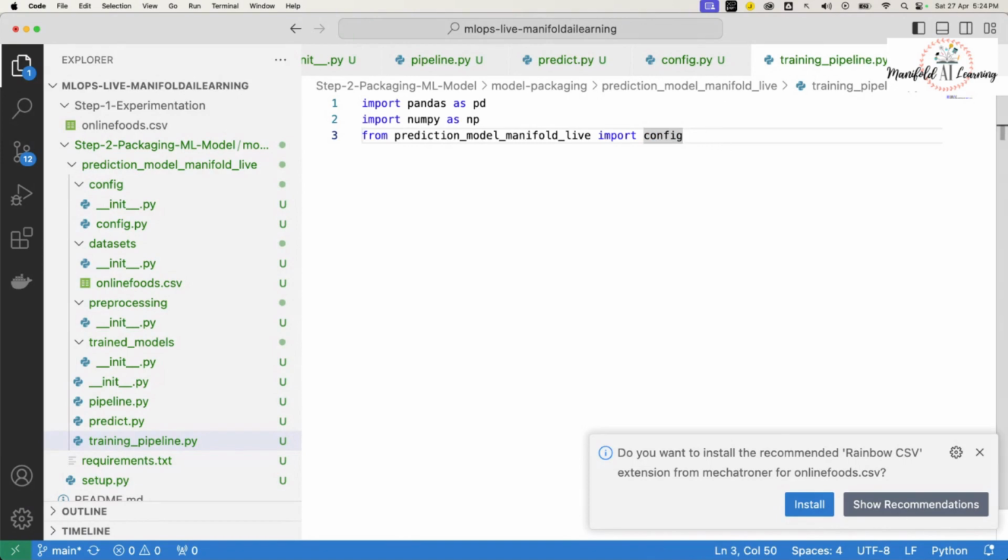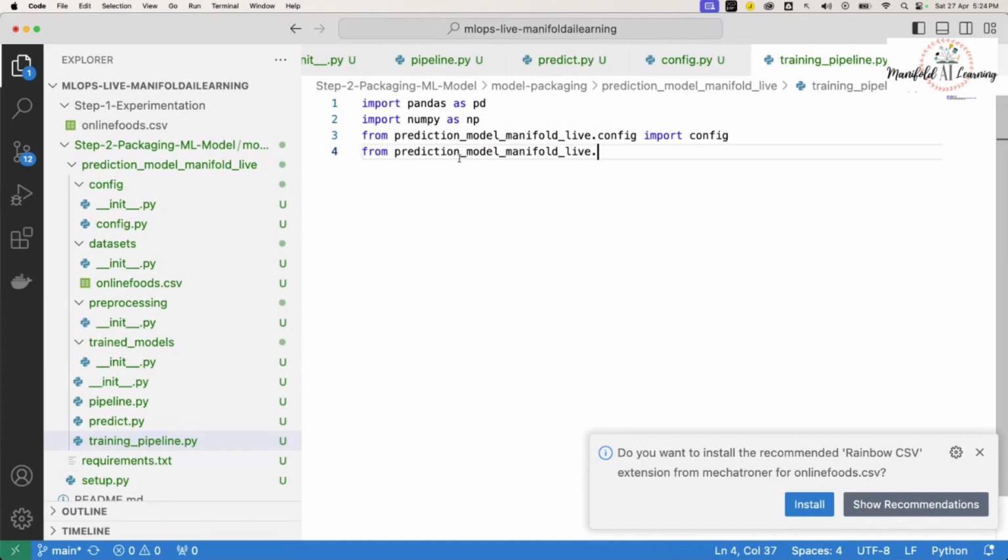As and when I require, I'll say from .config import config. Here config is the subfolder name and config is the Python module. So I'll import this configuration file, and then I'm going to say from prediction model manifold live,